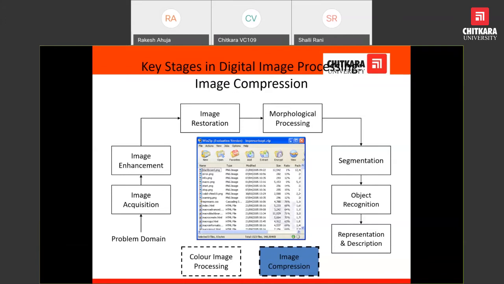We have to separate it into three channels: red channel, green channel, and blue channel, and then work on these separate images and finally combine them, whatever the operation that we wanted to perform on the color image, right?